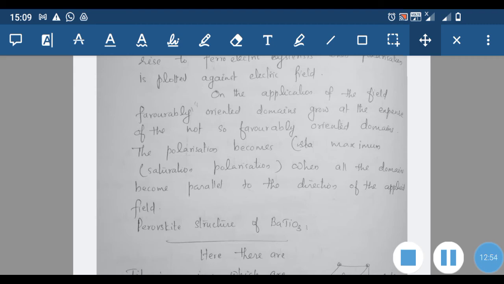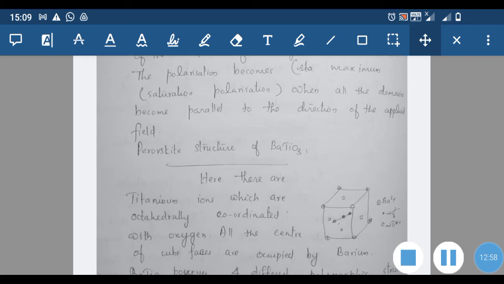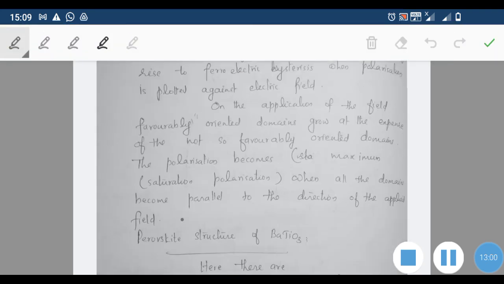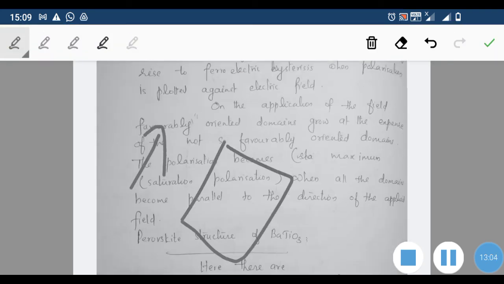When we apply an external field, there will be some regions or areas of the domains which... suppose the field, the electric field, is in this direction. Then suppose there is a particular domain here in which all the polarization is along this direction of the applied field.